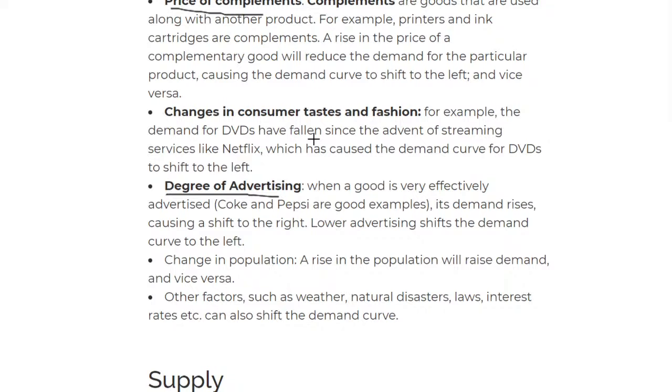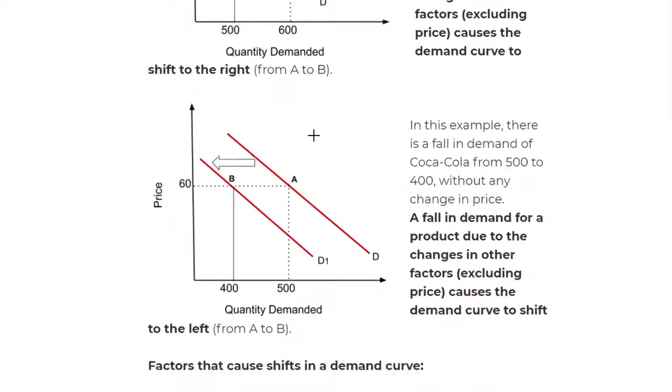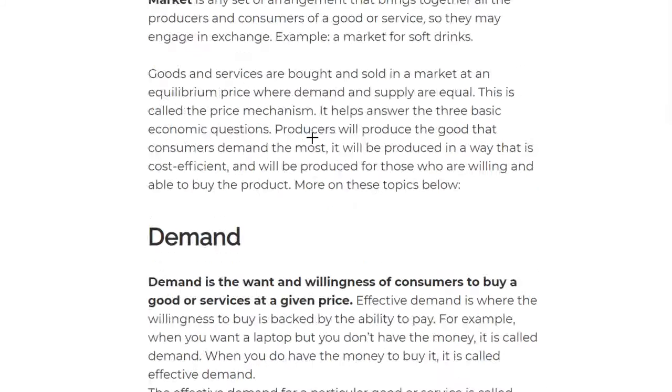But when you have low advertising, no one knows about your product, there will be no demand for that product, which will then shift to the left. Okay, so hopefully you understand all of this. And so that is all the factors that affect demand.